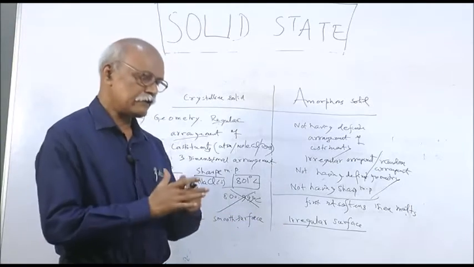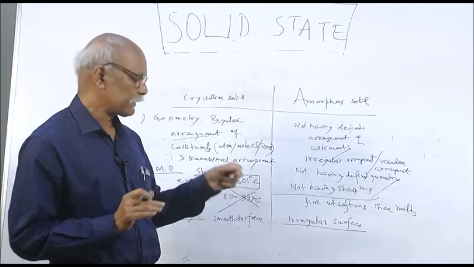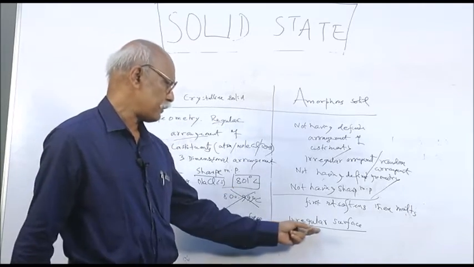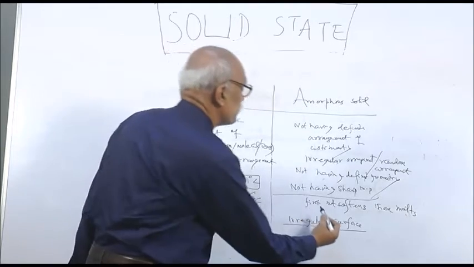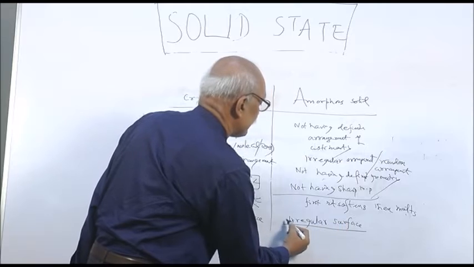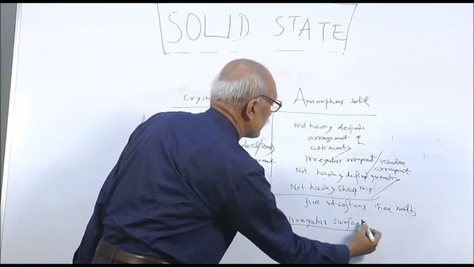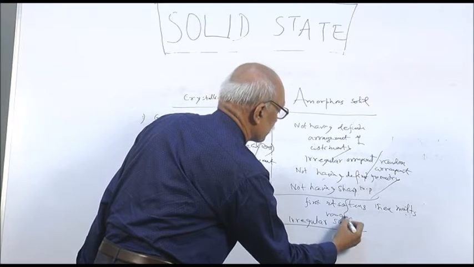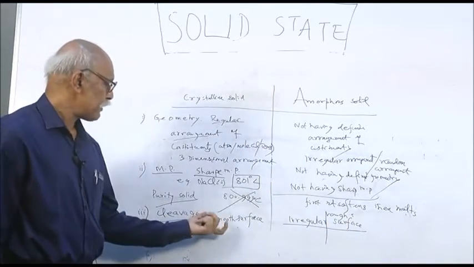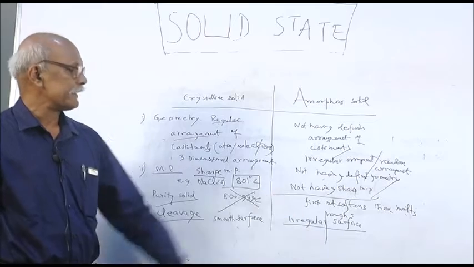But on a fresh cut or break in the case of glass, there will be a rough or irregular surface, because there is no definite arrangement. If there is no definite arrangement, we will get an irregular or rough surface. So here you will get a smooth surface, and here you will get a rough surface.